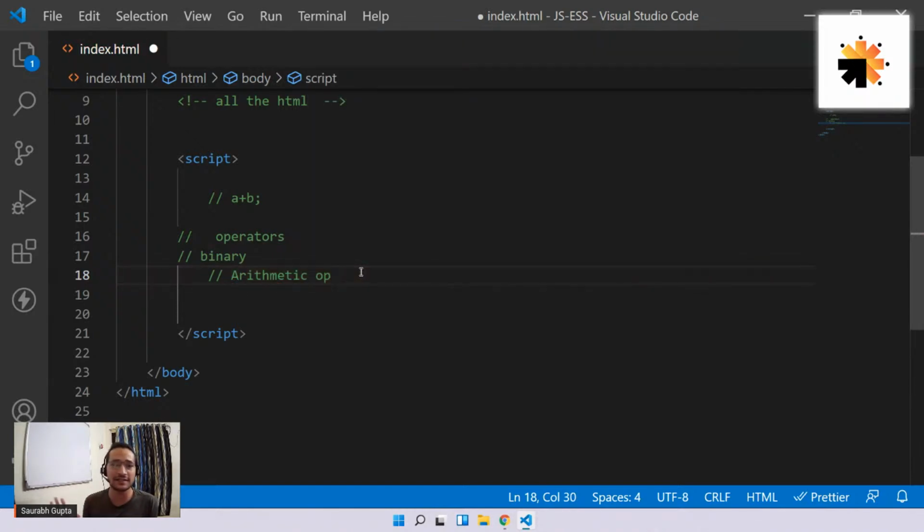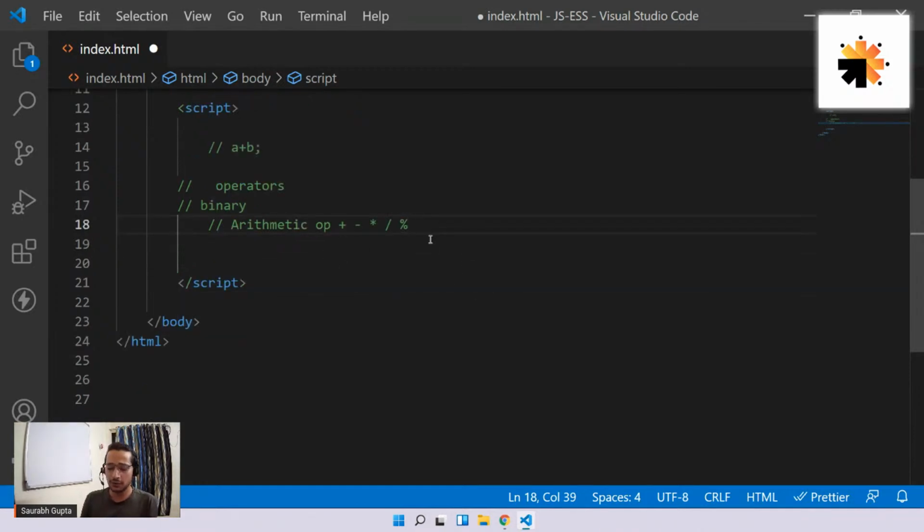And these are the most simple ones. Let me just write it in the same line: plus, minus, multiplication, divide, modulus. These are the arithmetic operators that you have. By using these, you can perform all the arithmetic operations like addition, subtraction, multiplication. I know that these things are very easy, but let's talk about them really quickly.